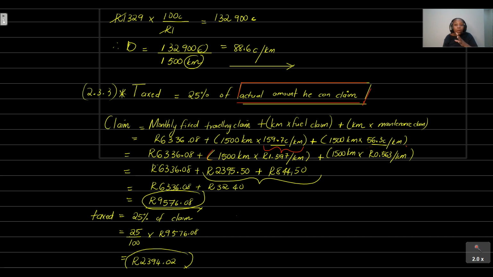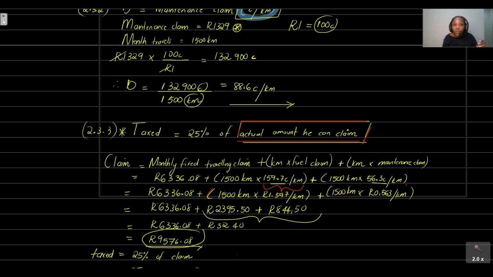And then from there, if we want to change this rate into a rate in rands per kilometer, just divide it by 100 cents, and then from there it becomes super easy. Even if you decided that you didn't want to convert that into rands per kilometer, you'll still get your value in cents, and then you still need to convert that total cents value into rands. So it just depends on what you wanted to do as you're going through those steps.